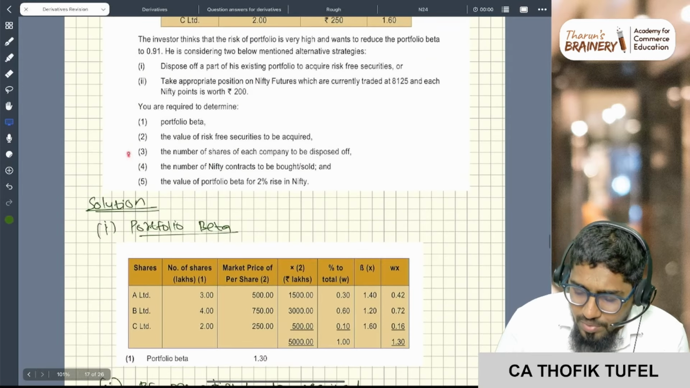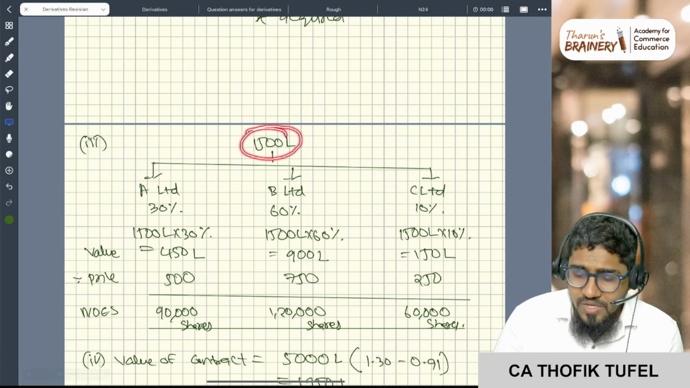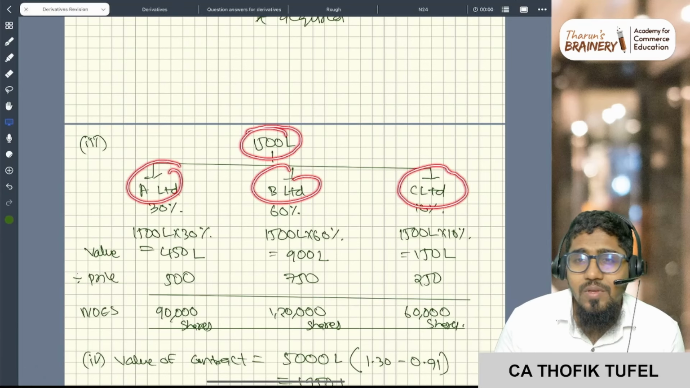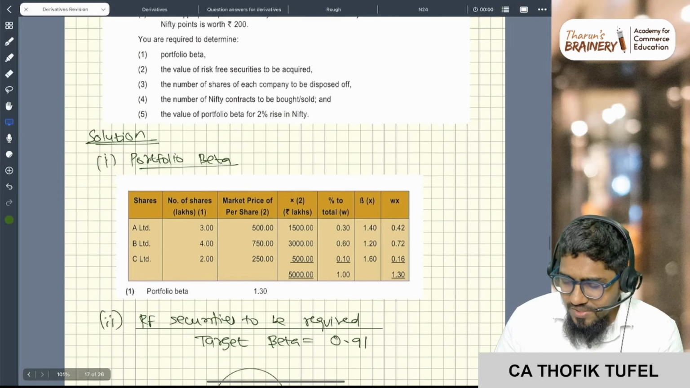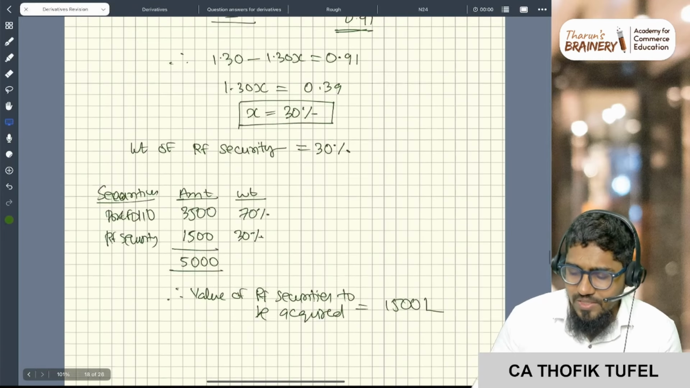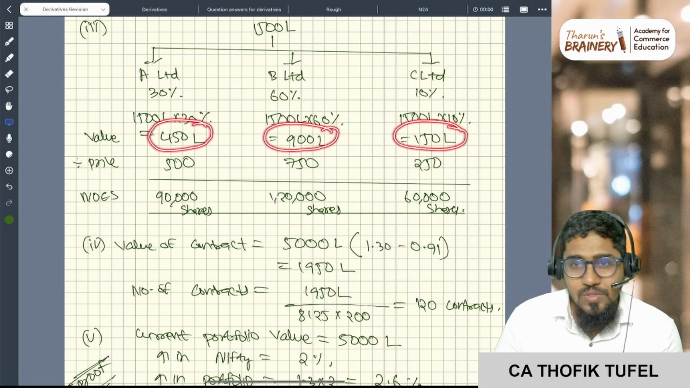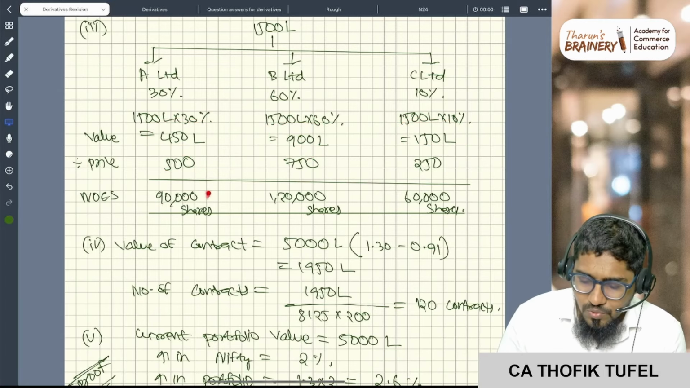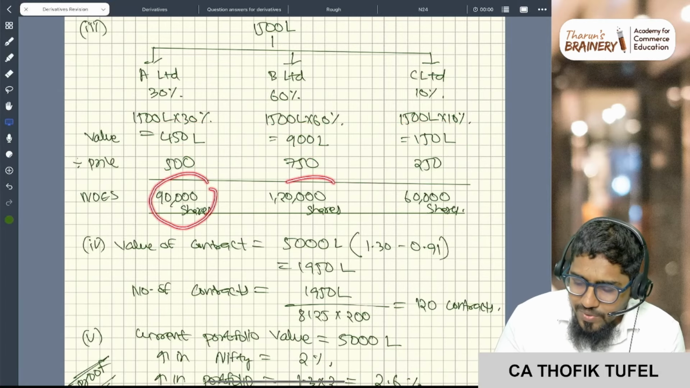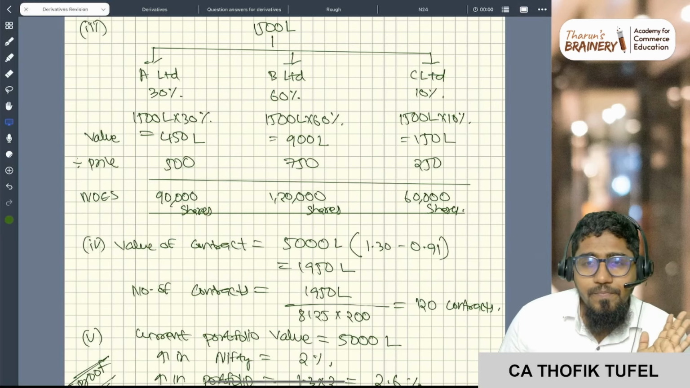Now the question is the number of shares of each company to be disposed of. Sir, how much do you have to dispose of? 1,500. So you will dispose of all three shares A, B and C, in the existing ratio of 30, 60 and 10. So 450 lakhs of A, 900 lakhs of B, 150 lakhs of C you will dispose. At what price? 500, 750, 250. So 90,000 shares of A, 1,20,000 shares of B, and 60,000 shares of C you will dispose. Are you all with me?